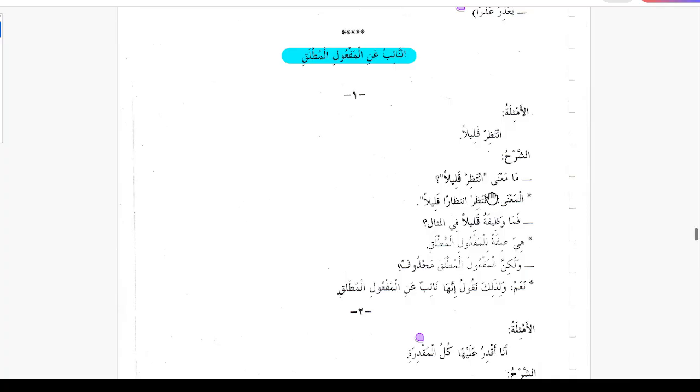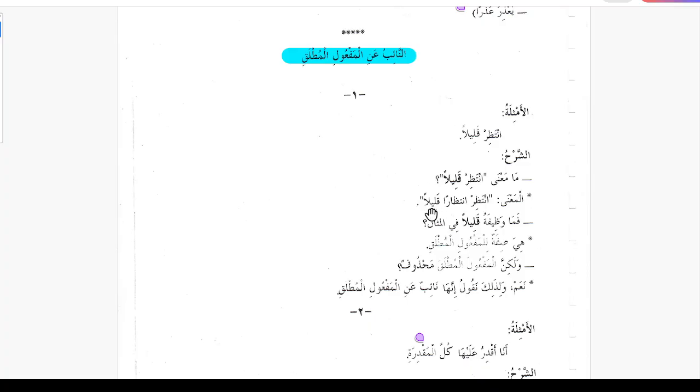Asharhu, ma mana intazir qalilan, what is the meaning of intazir qalilan? Al mana intazir intazaran qalilan. So actually this sentence is intazir intazaran qalilan, and because we see the sifa but we don't see the masdar, the masdar is omitted, but the masdar transferred its action to the next word.